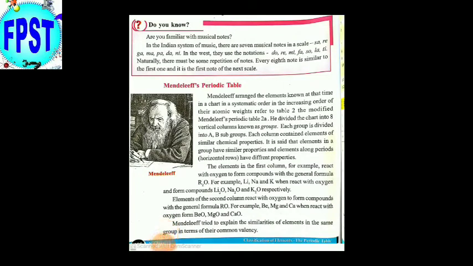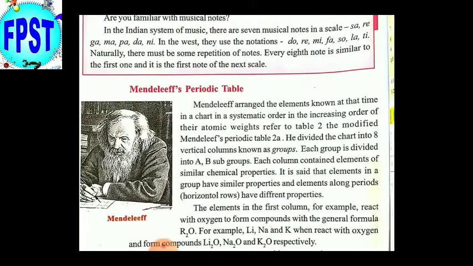10th class physical science, 7th lesson, classification of elements and periodic table. In this session, we are going to learn about the Mendeleev periodic table. We have already learnt about the Dobereiner triads and the Newland's law of octaves.